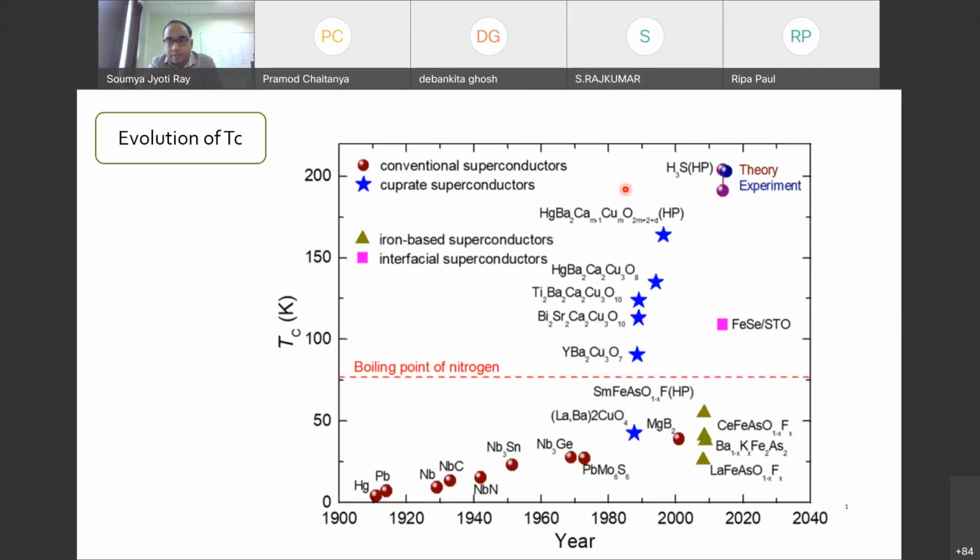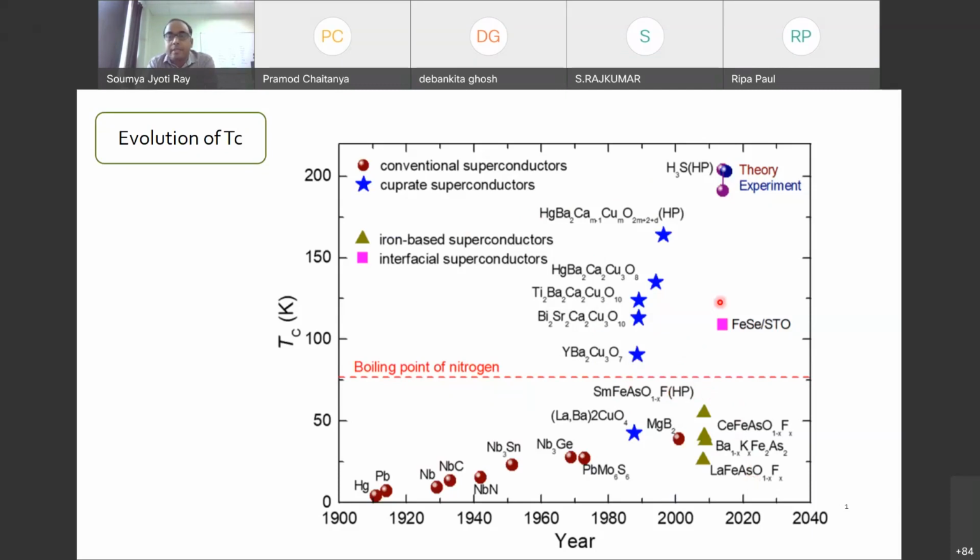So the highest one in this cuprate family, I think, has around 169 or 170 Kelvin. That is mercury, barium, copper, calcium oxide. Basically the highest TC which has been recorded, I think, in this particular family, the cuprate family. And then there are these iron-based superconductors, the pnictides. They have a TC which is not as high as that, but typically around 50-60 Kelvin, something like that. So you still need liquid helium.